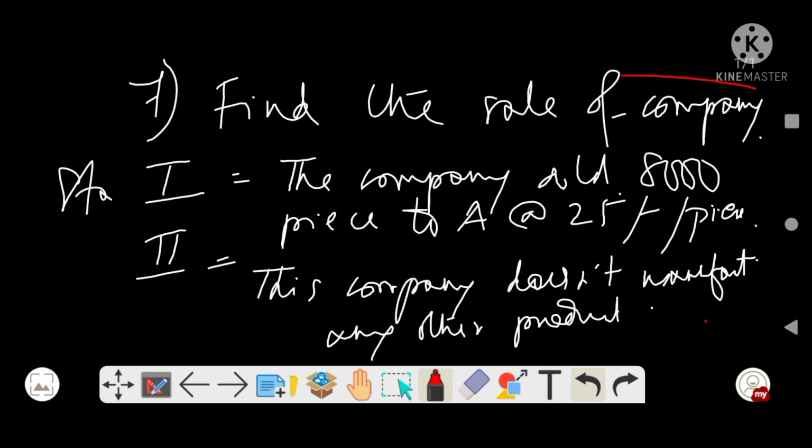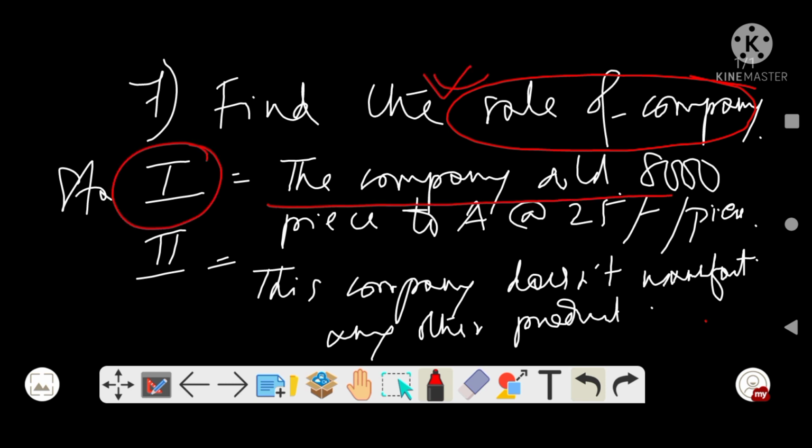So here it is asked to find out the sale of the company. Statement 1 says that the company sold 8,000 pieces to a person A at 25 per piece.